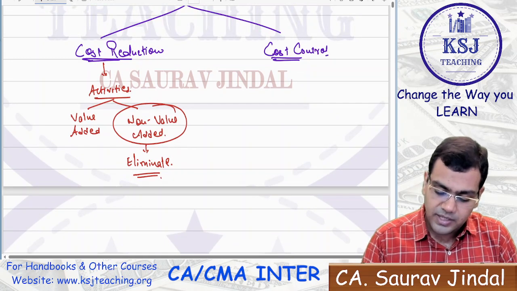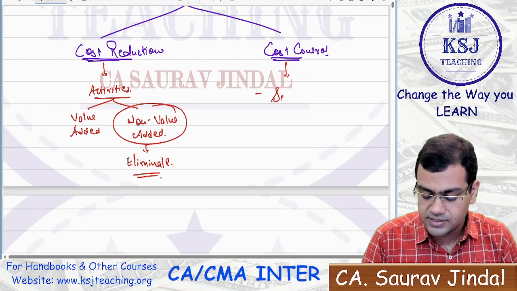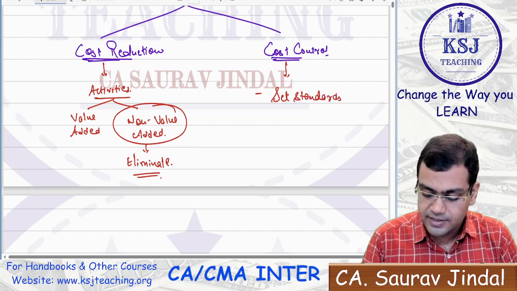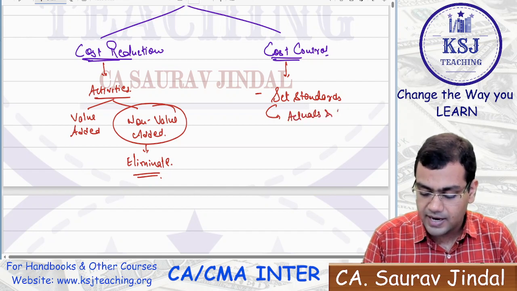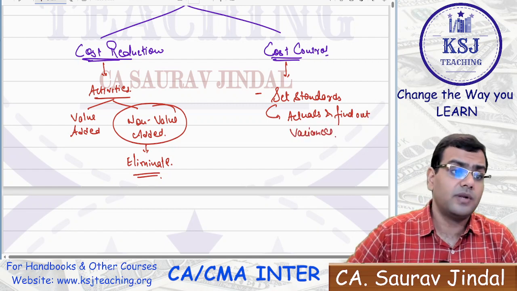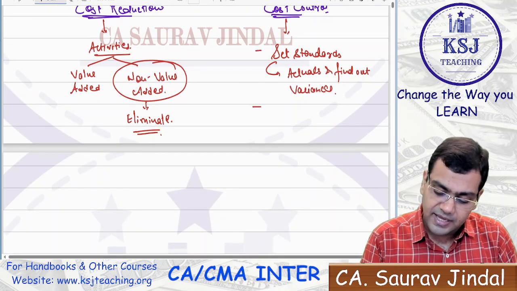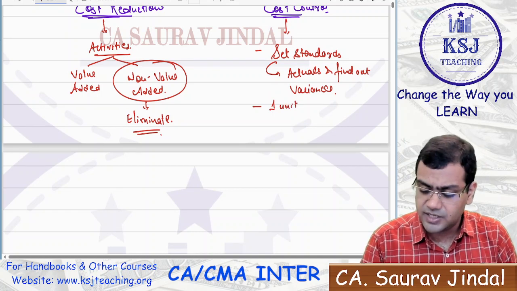So then what are we doing in case of cost control? In case of cost control, what you do is you set standards, then compare the standards with the actuals and find out variances. And you try to find out why there is a variance. For example, you say the manufacturing of one unit should take, let's say, 5 hours, right?